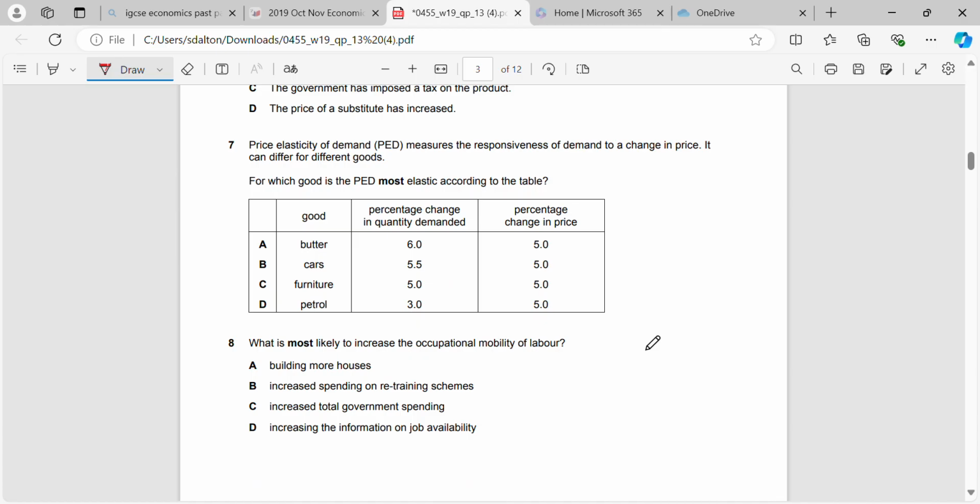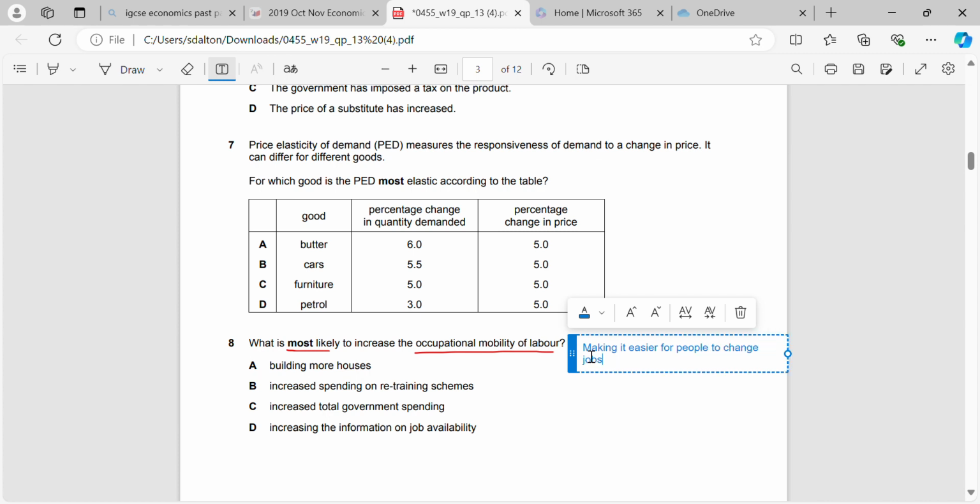Okay, what is most likely to increase the occupational mobility of labour? So remember, increasing the occupational mobility of labour, what does that mean? That means making it easier for people to change jobs. Right? So when we look at these, which one is going to make it easier for people to change jobs?